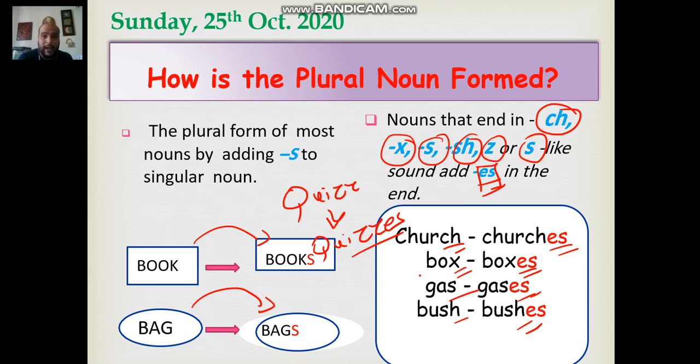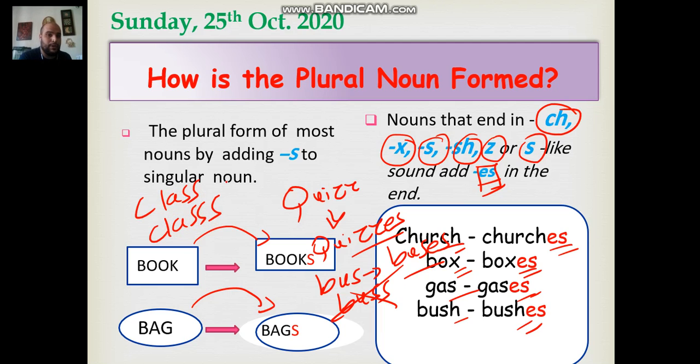So you have to learn this by heart. For example, bus. You cannot say bus with double S to say it's a plural. Wrong. Buses, B-U-S-E-S. Okay? Class. Classes. You cannot add a third S, it's wrong. Classes, double S-E-S. You see, my boys? That's the rule here. You see? Okay. So whenever I have a CH, X, S, SH, or Z by the end of the noun, I'm going to add ES automatically.